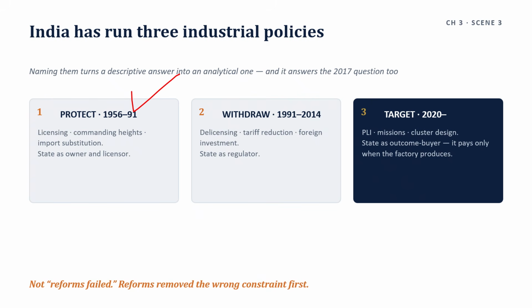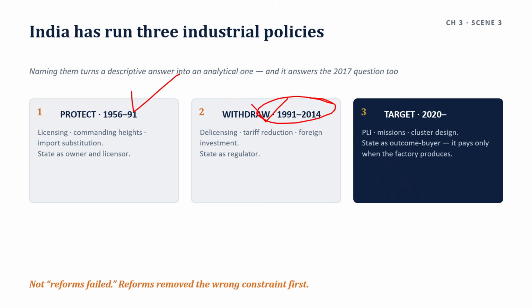Licensing, public sector commanding heights, import substitution, the state as owner and licensor, it built a capital goods base and an industry that did not have to compete and therefore did not have to improve. So then move to the second phase, that is withdrawal, 1991 to 2014. Delicensing, tariff reduction happened, foreign investment increased. So the state is a regulator. It removed direction without replacing it with capability.